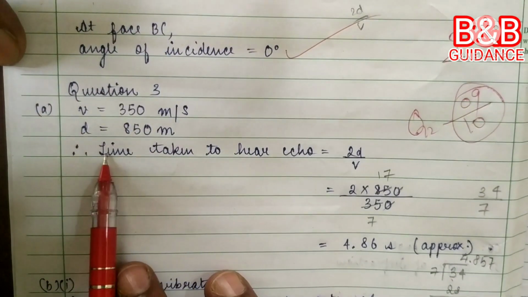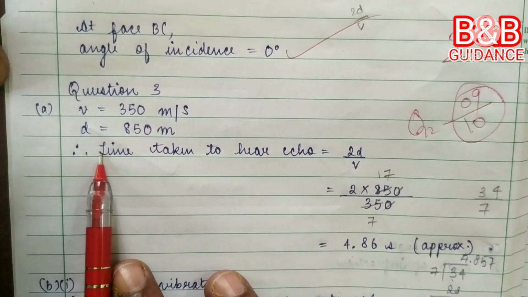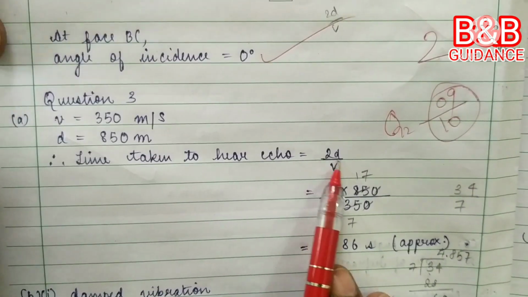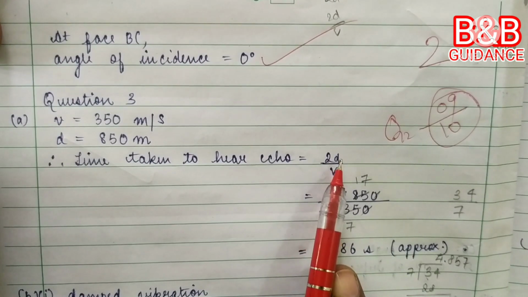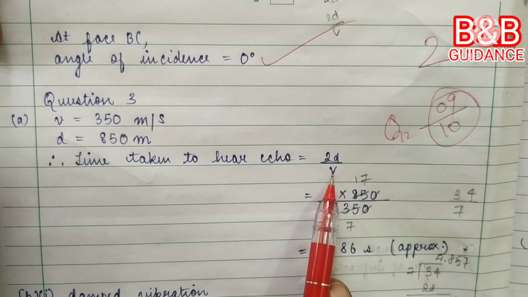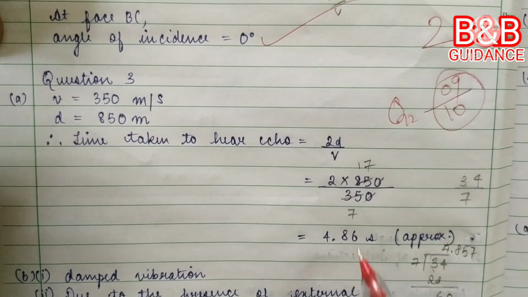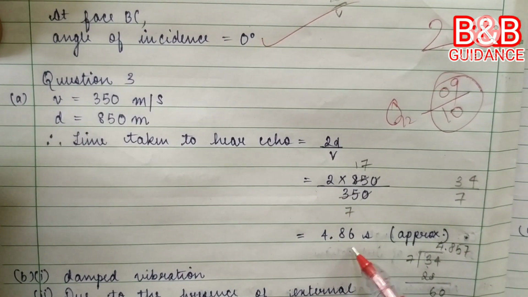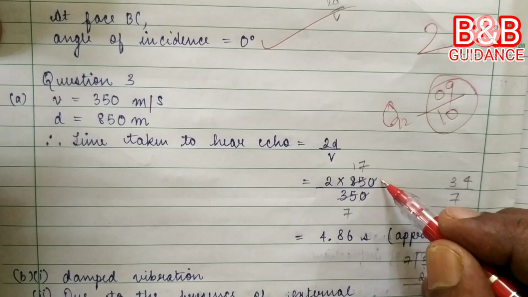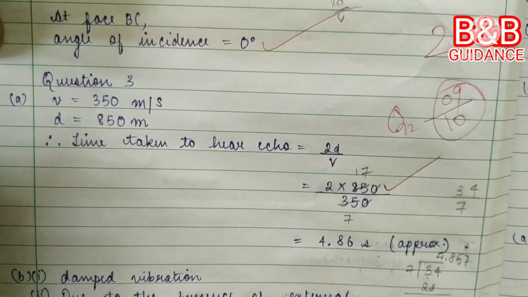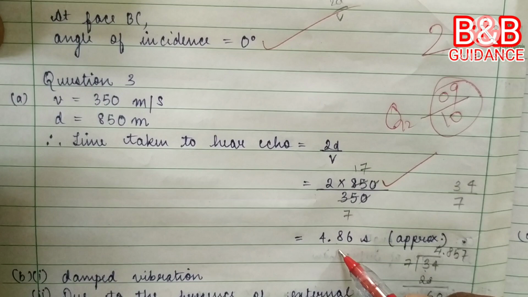Yes, here that's a direct question. Time taken to hear echo is equal to twice the distance between the observer and the cliff divided by speed of sound. Okay, that is calculated, and it's 4.86 seconds. That is the answer. So 1 mark for this substitution and 1 mark for this correct answer with the proper unit.